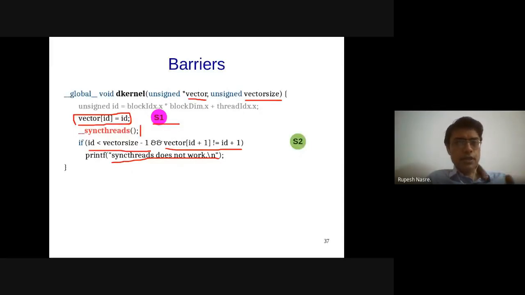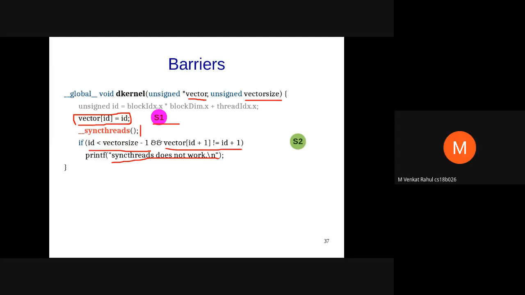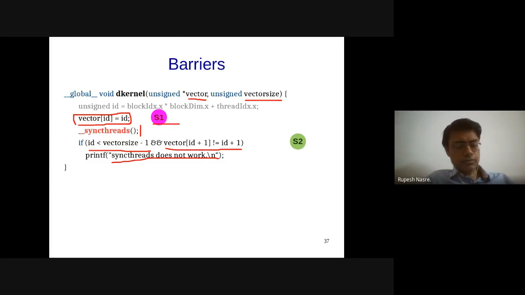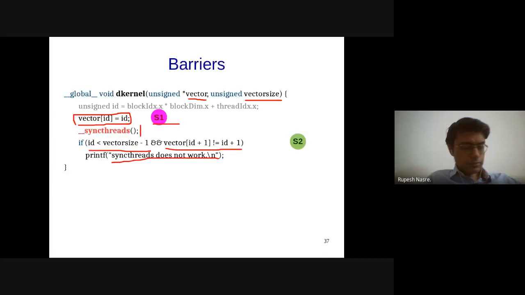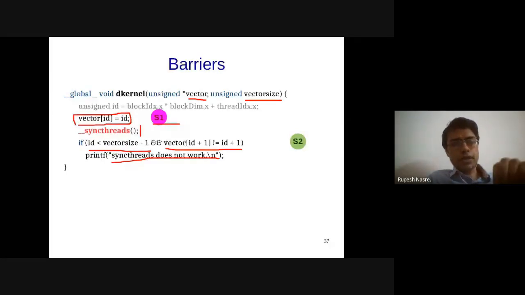And as you can imagine, there will be a problem in this case. And where will that problem be? It's restricted to thread blocks, right? So for which two threads will the issue occur? If two threads are of different thread blocks, we can't guarantee. Correct, if they're on the boundary of two thread blocks. So the last thread of one thread block is going to check ID plus 1, which is the next thread, which might be in a different thread block.